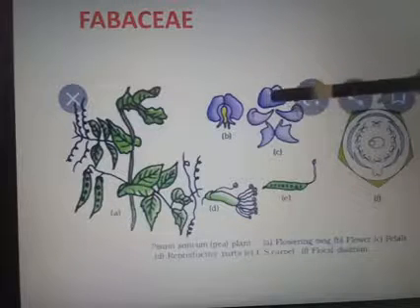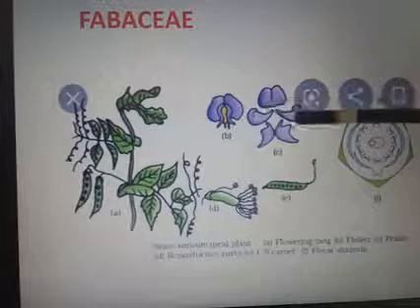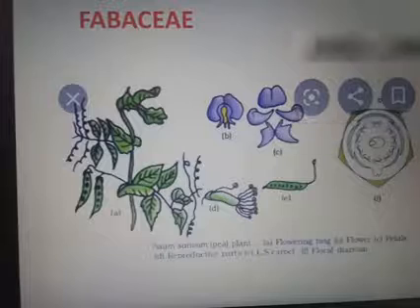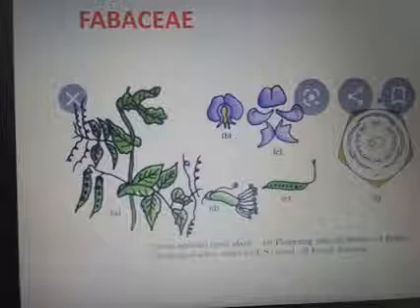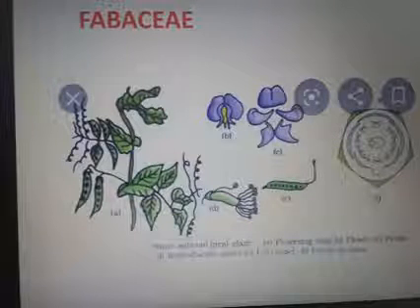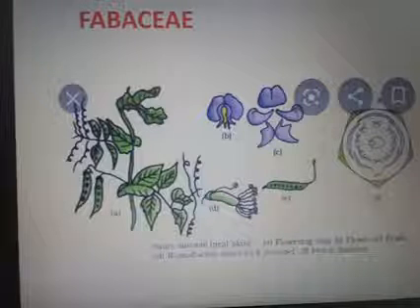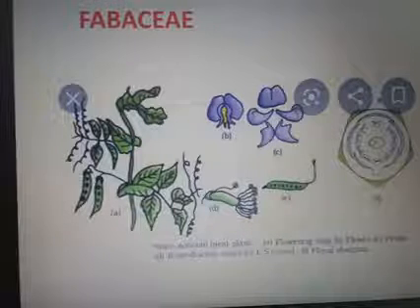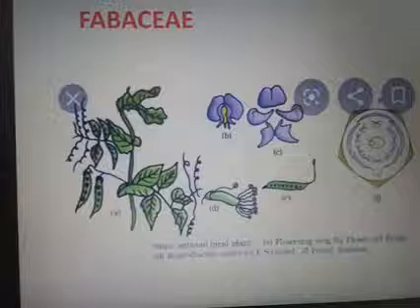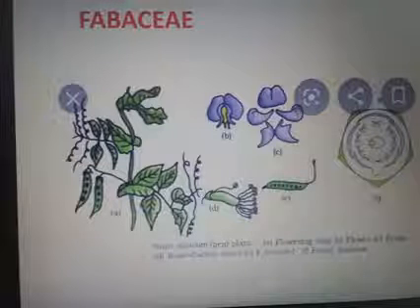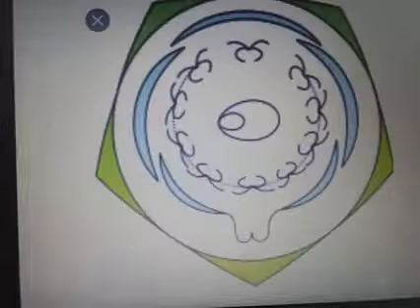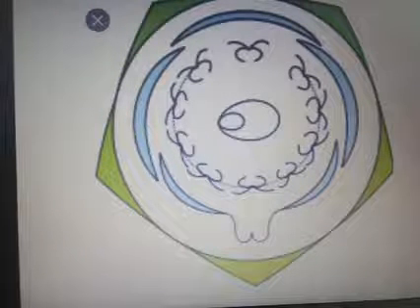This is the standard petal, these two are the wing petals, and this is the keel petal. That type of arrangement is known as vexillary aestivation. We studied the different types of aestivation. So vexillary aestivation is the peculiar feature of the Papilionaceae family. This is represented by a floral diagram.